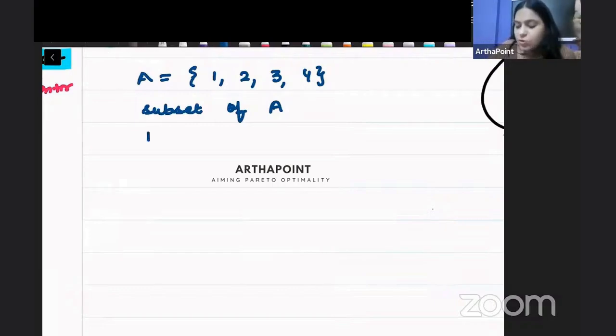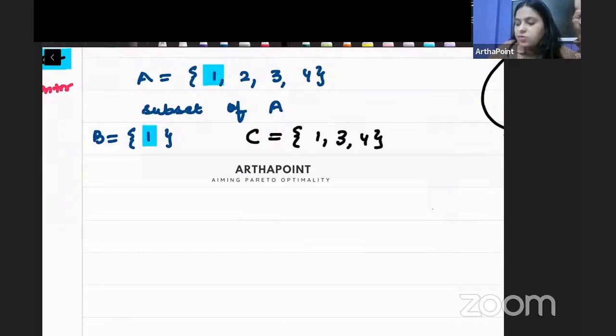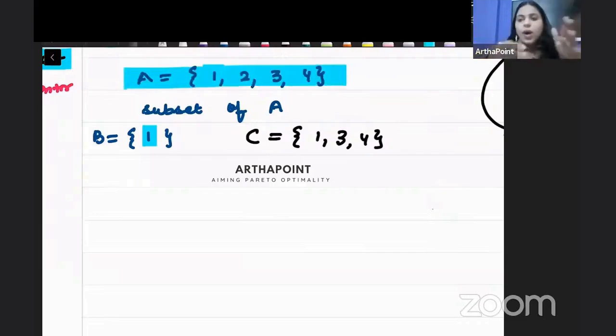Suppose I tell you that I have B. B is a set which only has the element 1 in it. It includes one of the elements of A. It's a subset of A. If I tell you I have a set C which is 1, 3 and 4. A is a bigger set, A has 1, 2, 3, 4 and C only has 1, 3 and 4.